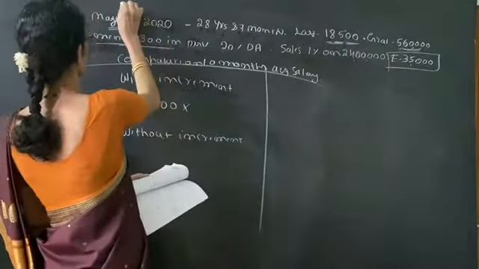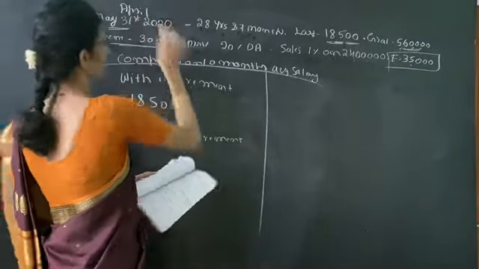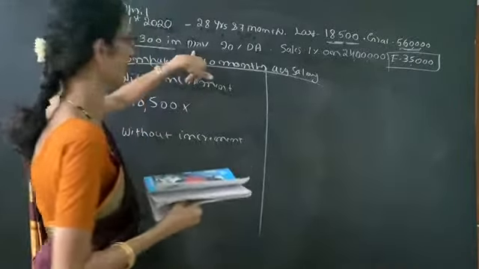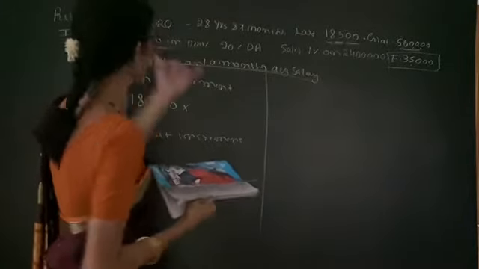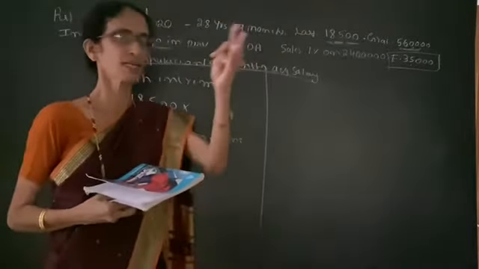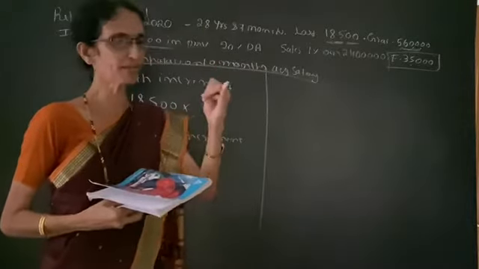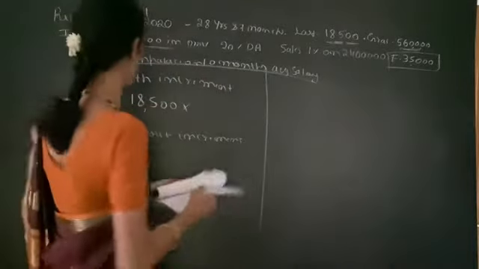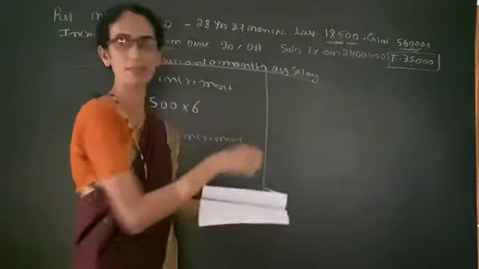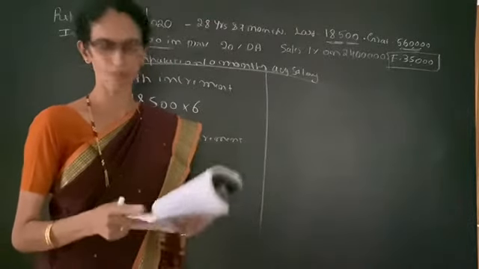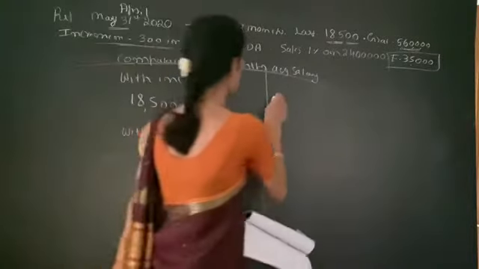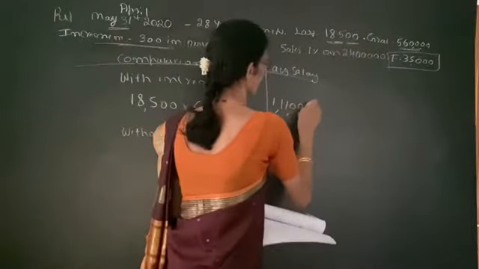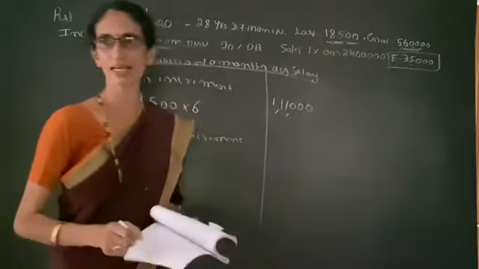So easy method, it is May. Take its previous month, it is April. So from the increment date, November till April: November, December, January, February, March, April. So it is 6 months. So we have to multiply by 6. Then we get 1,11,000.